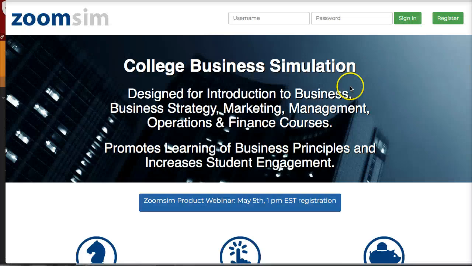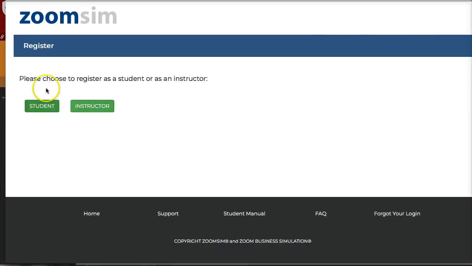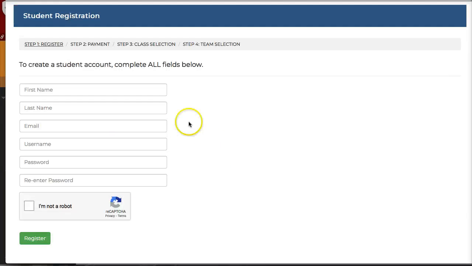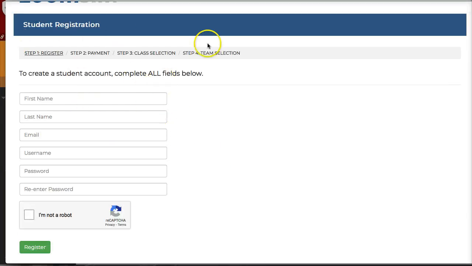So you'll be moved directly over to a new web page called Zoom Sim. This is where we're going to do the business simulation for the course. You want to click register because you're a new student, then click on student because you're a student. Then we have to fill out this page. This is step 1, the registration.